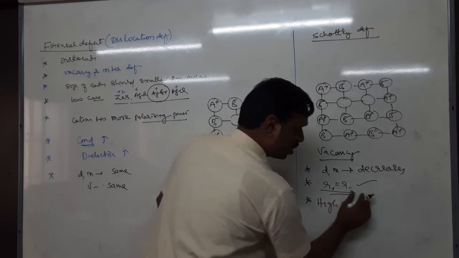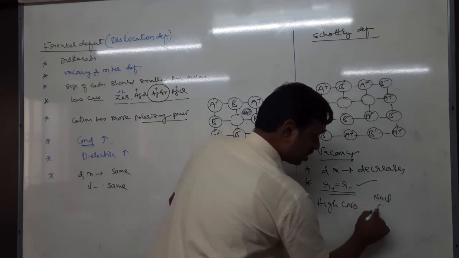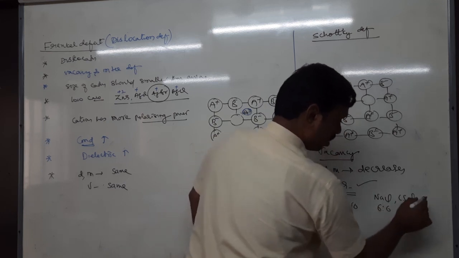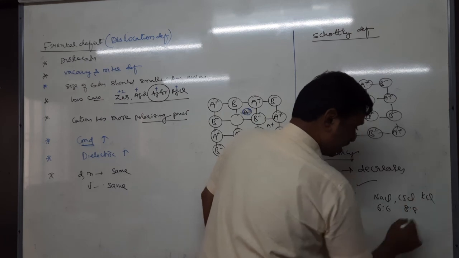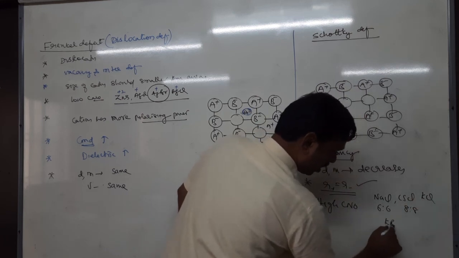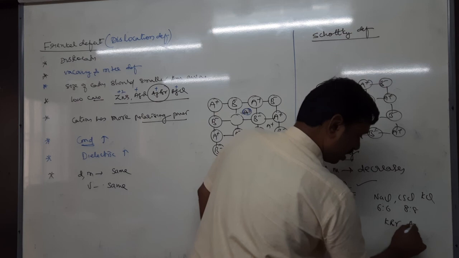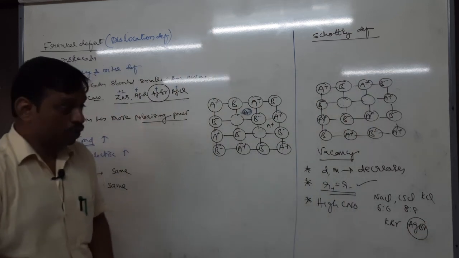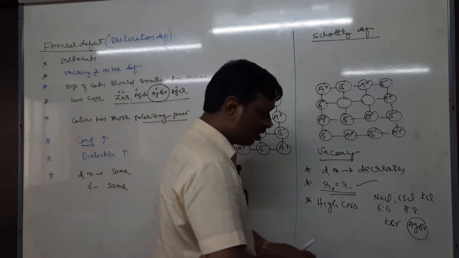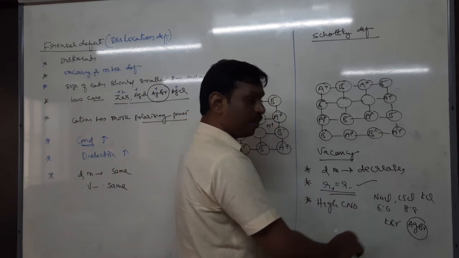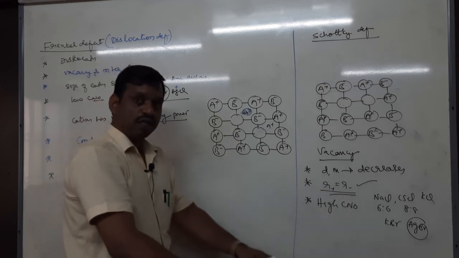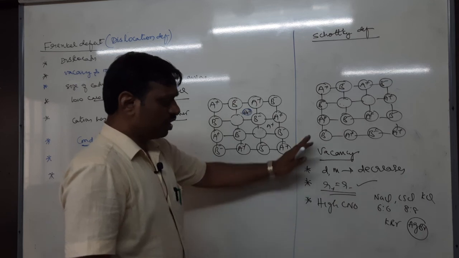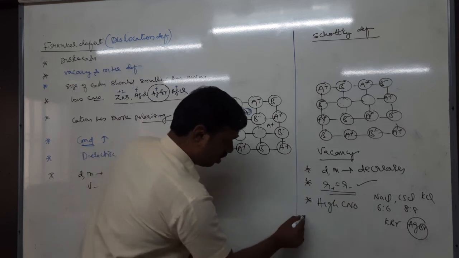So what are the high coordination number crystals? NaCl 6:6, cesium chloride 8:8, potassium chloride KCl, KBr. AgBr has both Frenkel and Schottky defect due to its intermediate radius. The radius of AgBr is intermediate, not very small, not very large. Therefore these can exhibit Schottky defect.